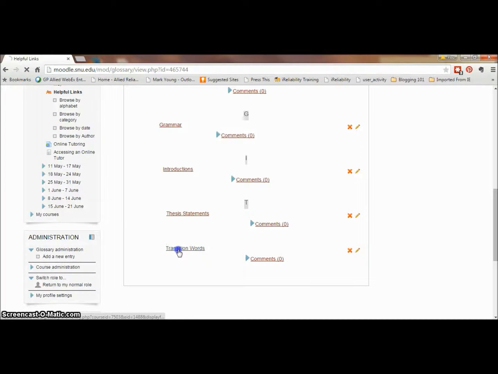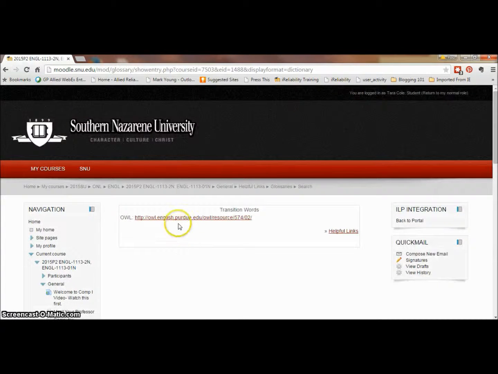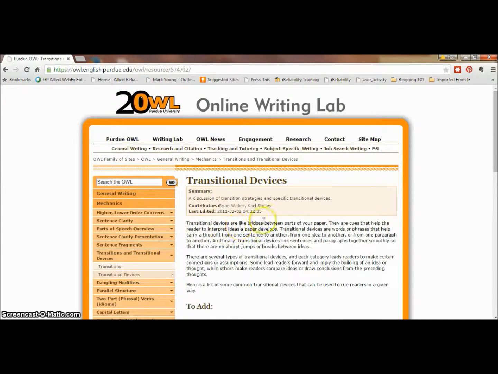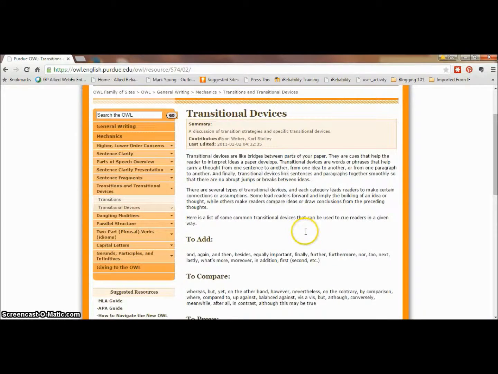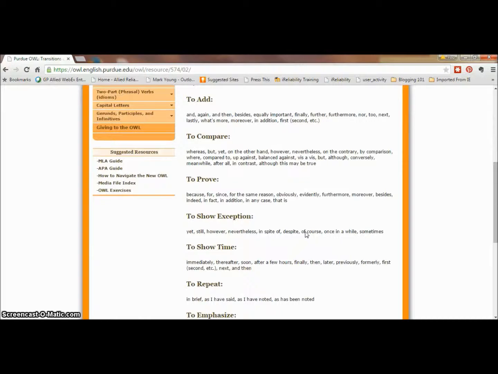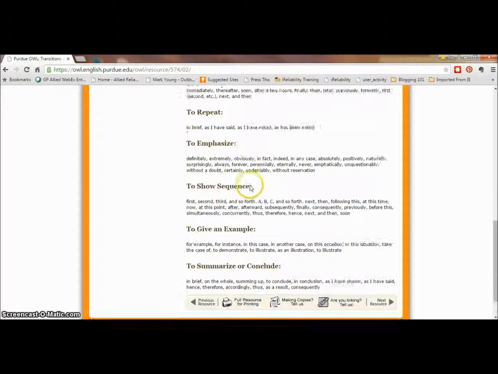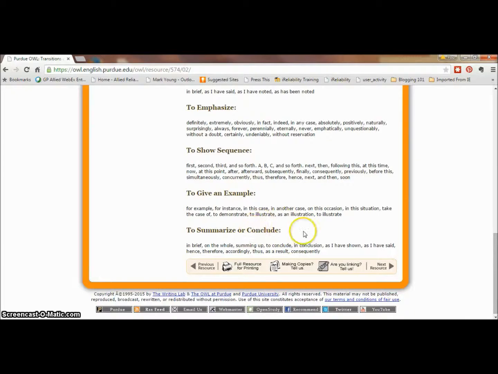I noticed on your last paper that several of you were having problems transitioning from one idea to another or one paragraph to another. When you click here, it gives you a lot of good examples of transition words you can use. Here it has words you might use when comparing two items, or here when you need to prove something in your paper. It also has example words for when you need to summarize or conclude your paper. I don't really want you to use "in conclusion" since it sounds more like a high school paper, but the others here work well. If you're having problems with transitions or other aspects of your paper, be sure to come back and check out these helpful links.